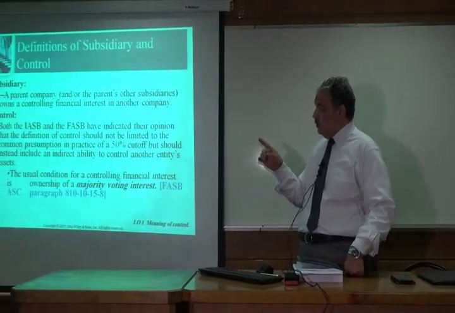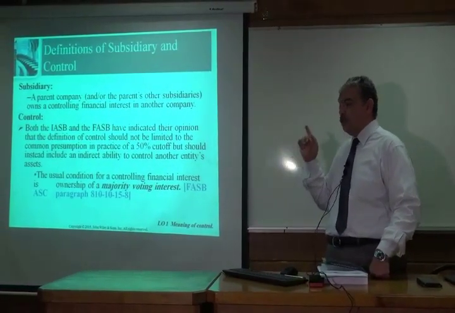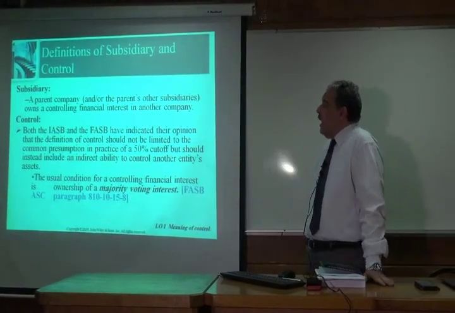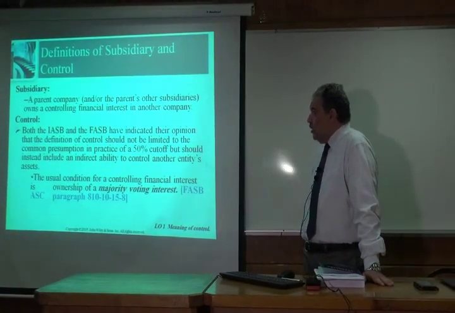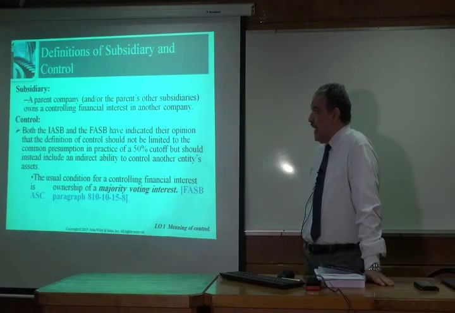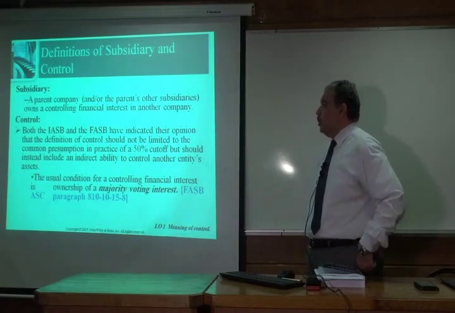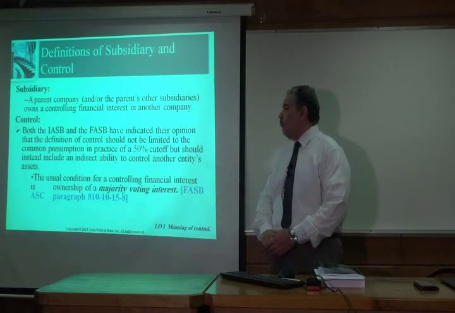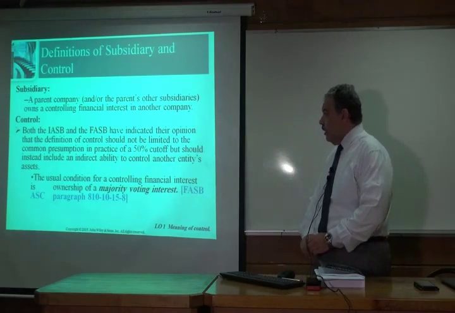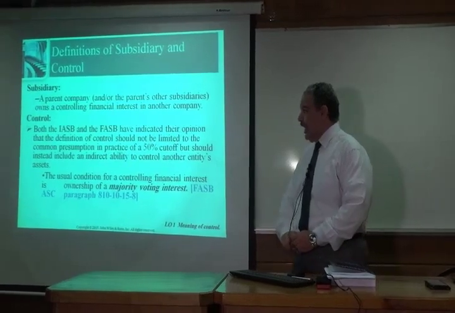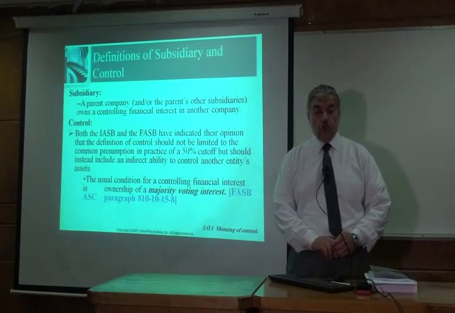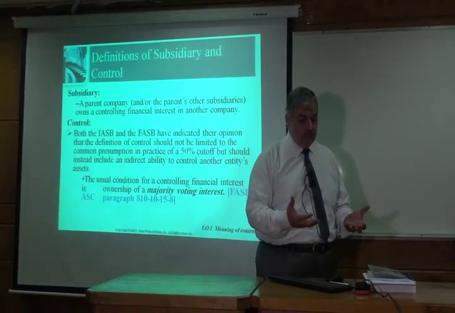Both the International Accounting Standards Board and the Financial Accounting Standards Board have indicated their opinion that the definition of control should not be limited to the common presumption in practice of a 50% cutoff, but should instead include an indirect ability to control another entity. So the control might be indirect.